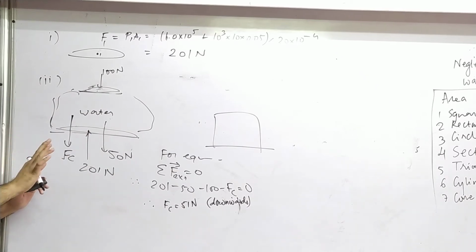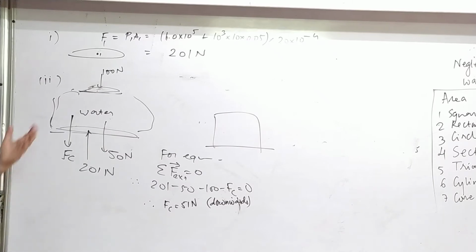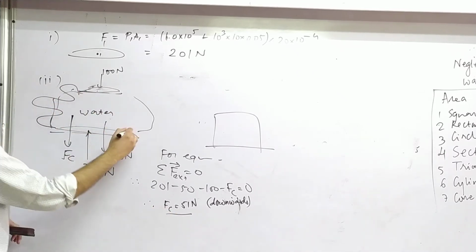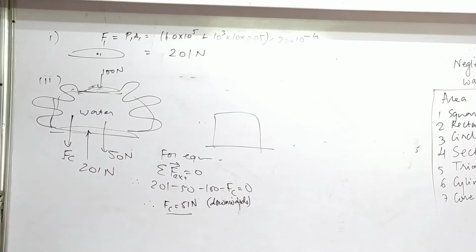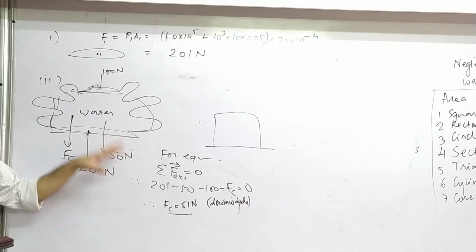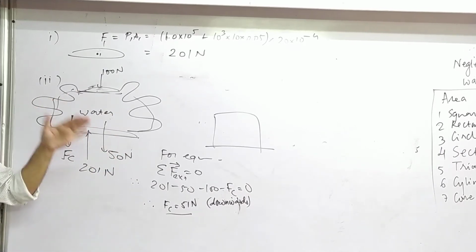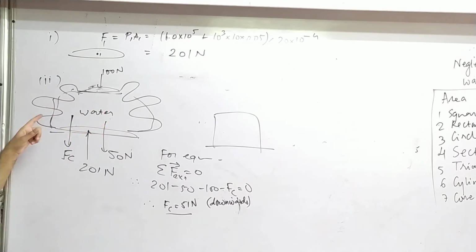You can see this question is not tough to calculate, but it is tough to understand. Like I said, does this answer depend on what shape this is? That's what I was telling you, if you remember. This solution does not depend on the shape. Whether it's a cone, no problem. If it's some random shape, no problem. Because we are not using this shape.